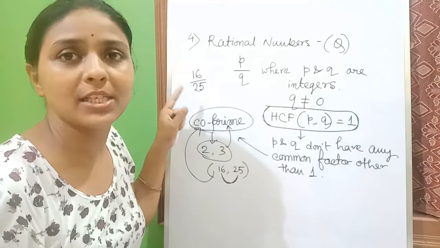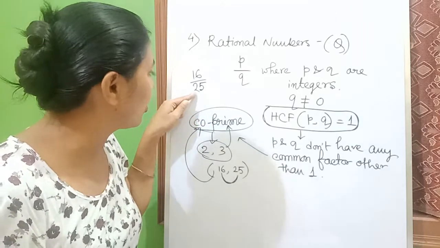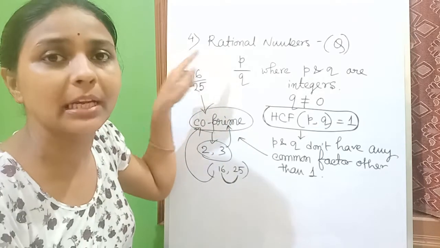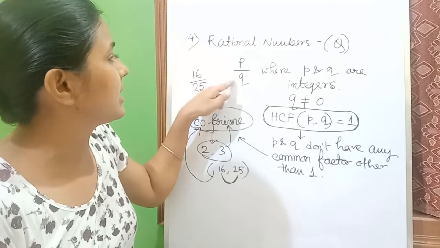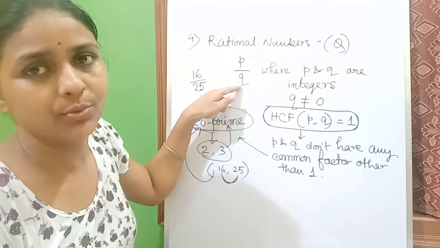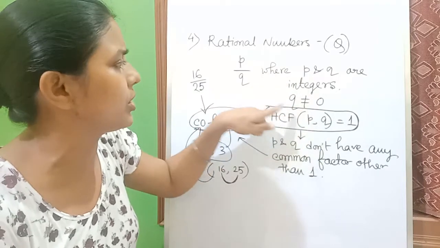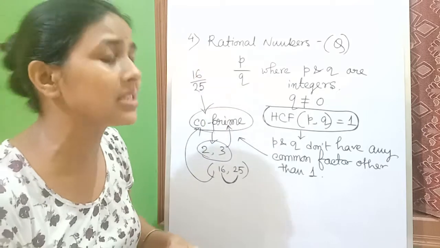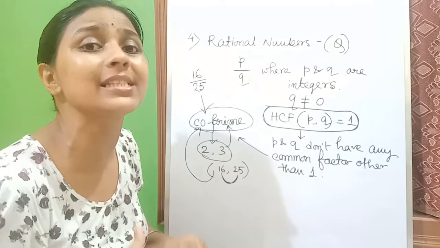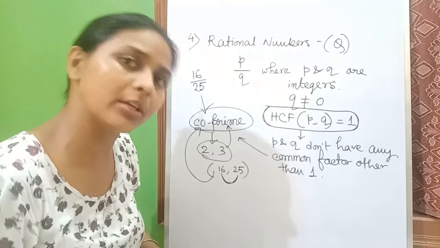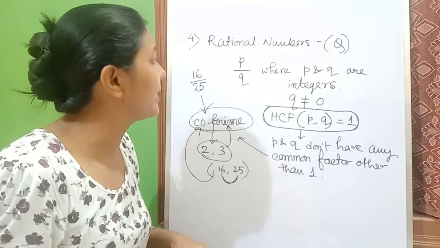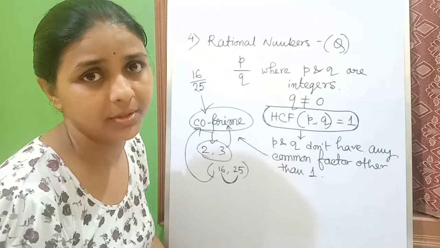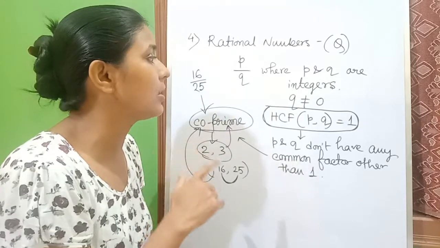So you can say that a rational number, that means a number in the form of p by q, where p, q are integers, q not equal to 0, and p by q is in standard form or simplest form, that fraction is called a rational number.